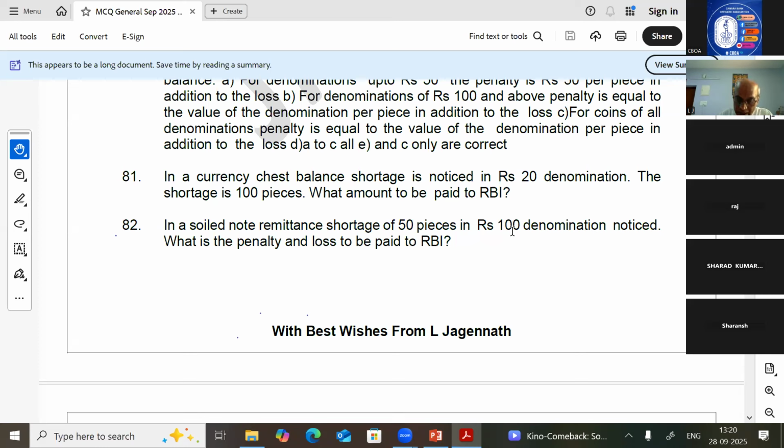So what is the denomination? Denomination is 100. How much is missing? 50 pieces. Again, 50 into 100, that is 5,000. 5,000 plus 5,000, 10,000 rupees is the total amount. Loss is 5,000. Penalty per piece is the value of the denomination because it is above 50 rupees denomination. So 5,000 plus 5,000, 10,000 to be paid to RBI. That is question number 82. Answer is 10,000 total amount to be paid to RBI. 5,000 is the penalty, 5,000 is the loss.